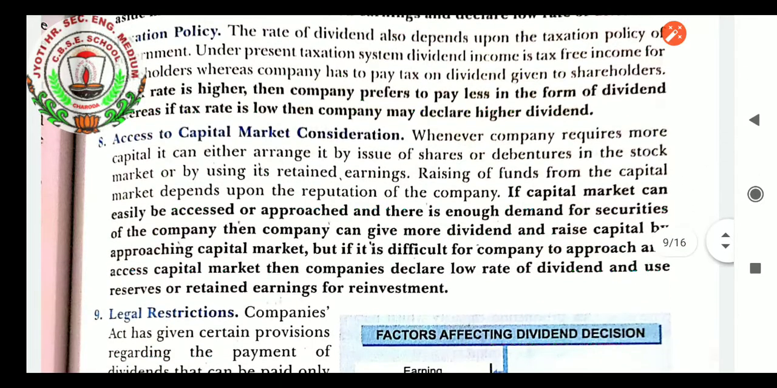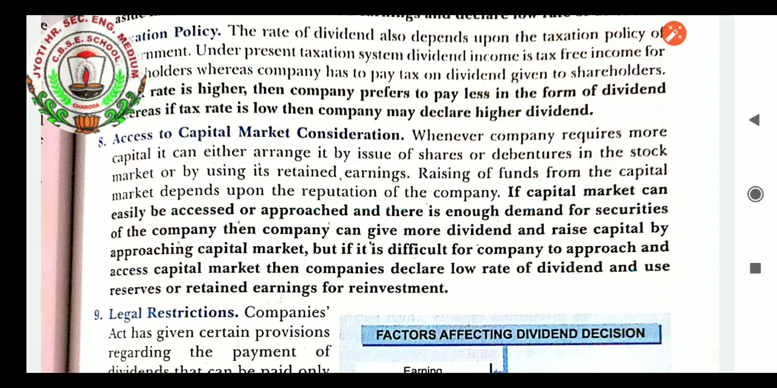Access to capital market consideration. Whenever a company requires more capital, it can either arrange it by issue of shares or debentures in the stock market, or by using its retained earnings. Raising of funds from the capital market depends upon the reputation of the company. If the capital market can easily be accessed, and there is enough demand for the securities, that is the shares of the company, then the company can give more dividend.